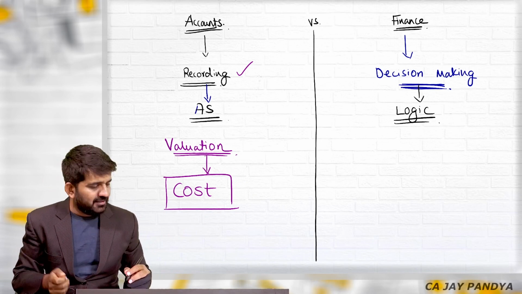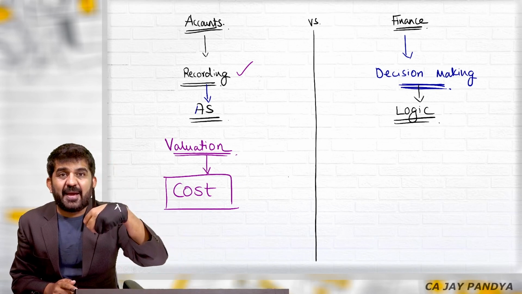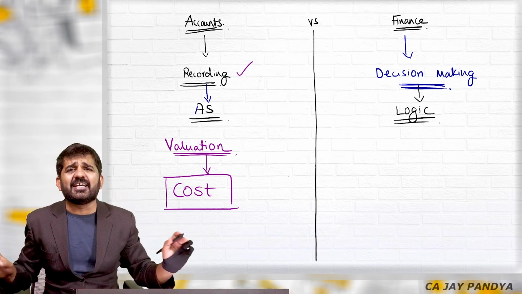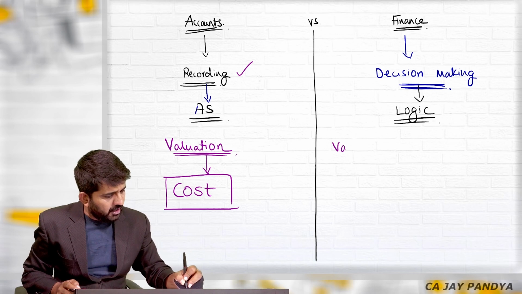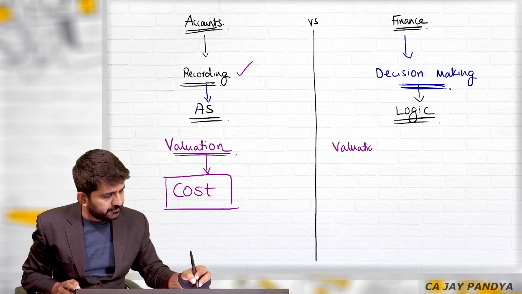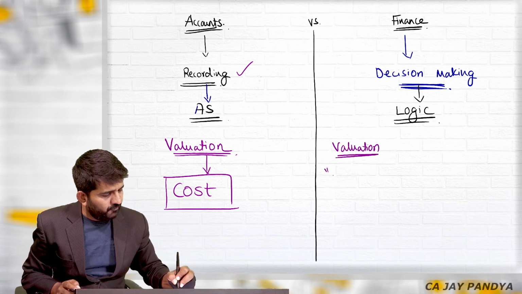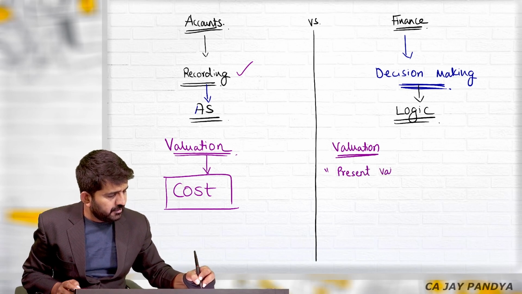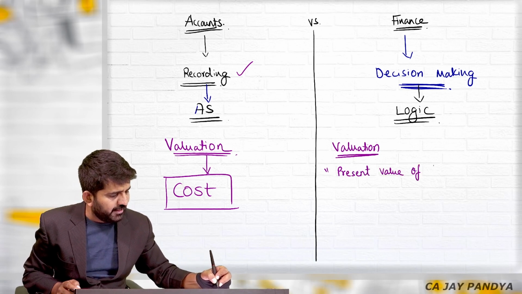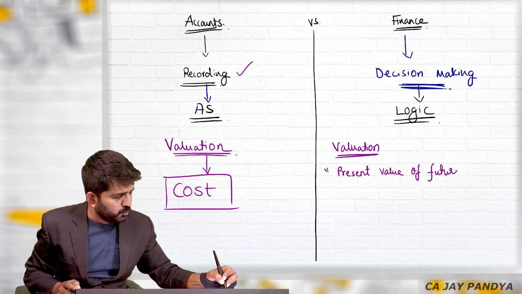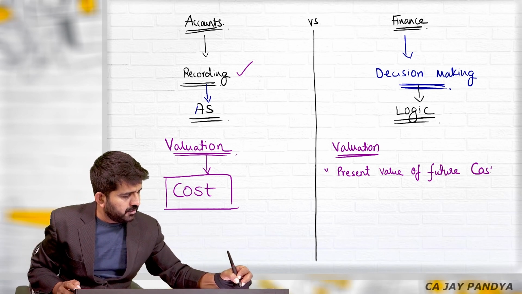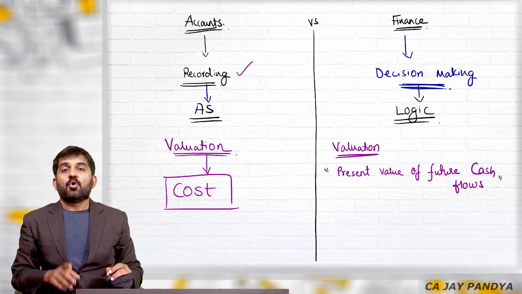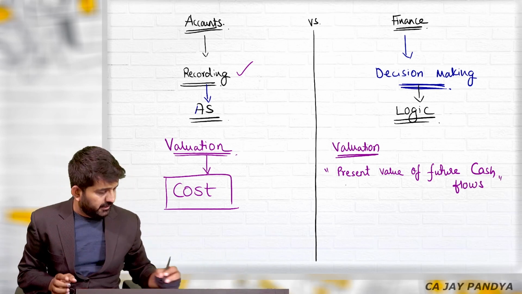In finance, something like a pen, something like an aeroplane, something like a company, anything in finance, how do you value it? Valuation is done by present value of future cash flows. And all the words are important.